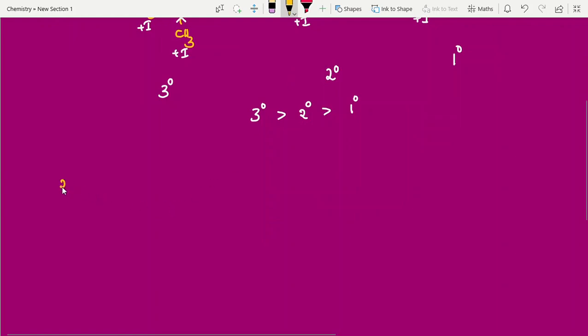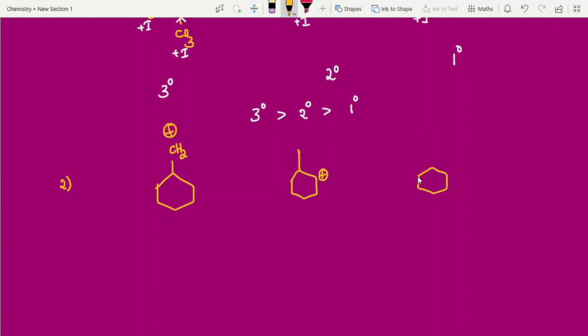I will show that one also, question 2. This is a previous year question, student. So CH2 plus carbocation. Next, carbocation. So very simple. This is a primary carbocation. Why? Because this carbon is attached to only one carbon. This is a primary carbocation.